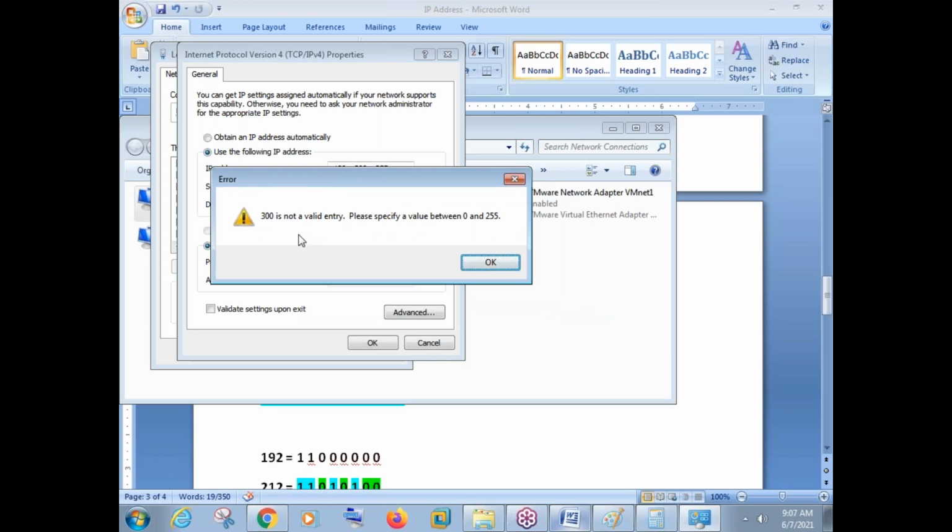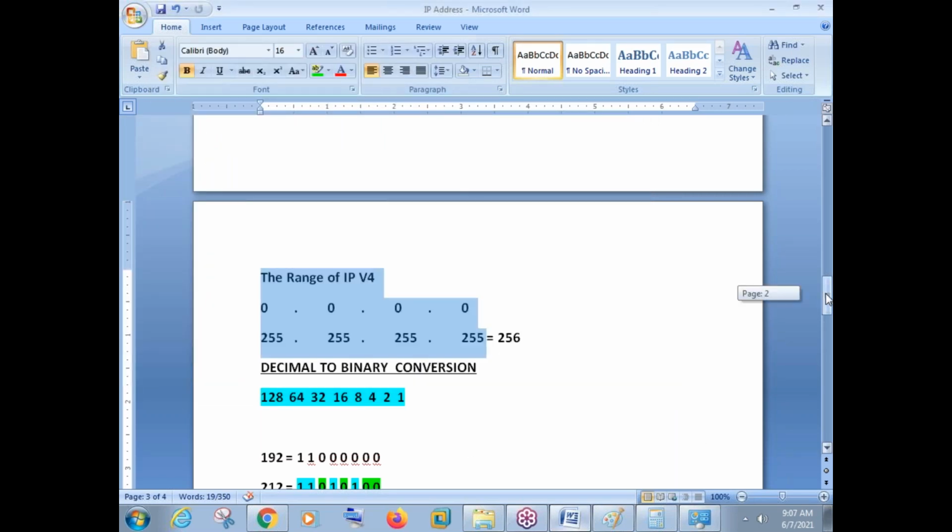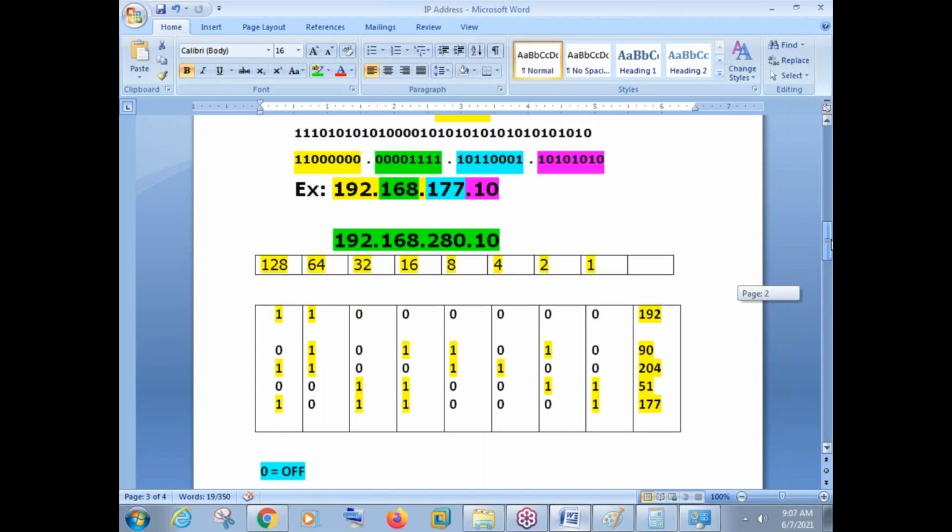So what is this error message? It says 300 is not a valid entry. Please specify a value between 0 and 255. Why is it asking us to specify a value between 0 and 255? Because there is an octet there, right? We have IP version 4. It is divided into 4 octets.